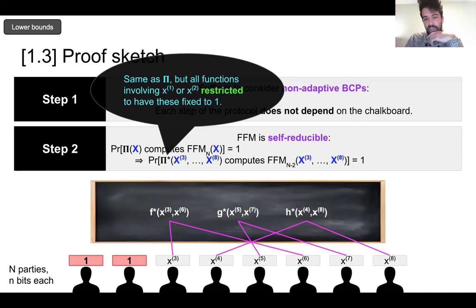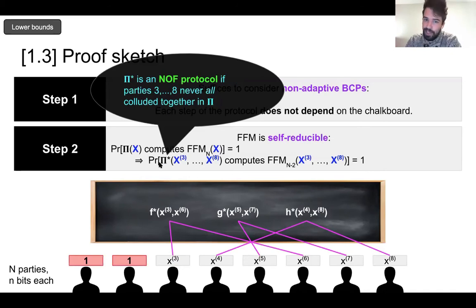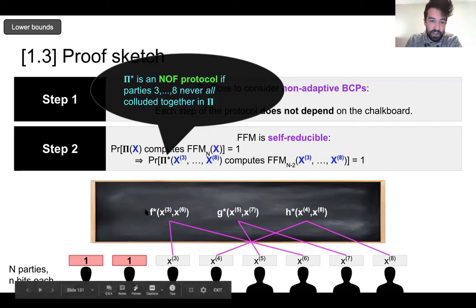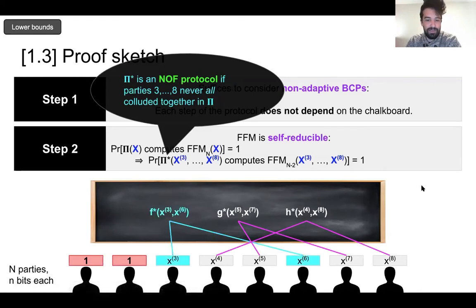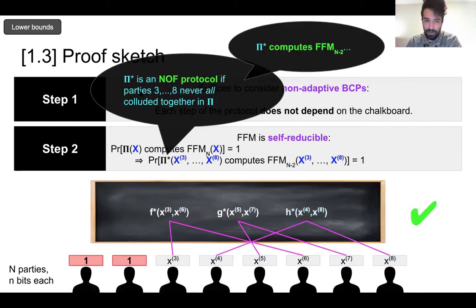Okay, so we just got rid of the conditioning there because it no longer affected anything coming before it. Now, the key observation is that what we end up with, pi star, will be an NOF protocol as long as in no round did everyone collaborate together to write on the board. Notice that this did indeed happen in this situation. Okay, so we have an NOF protocol pi star, and this probability tells us that it computes a smaller version of finite field multiplication.